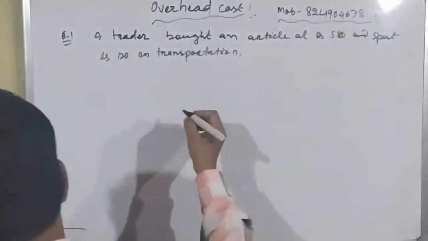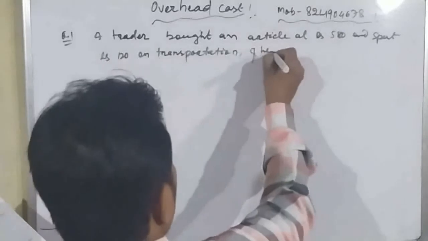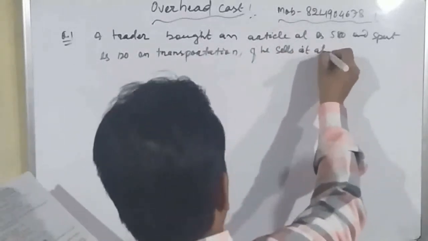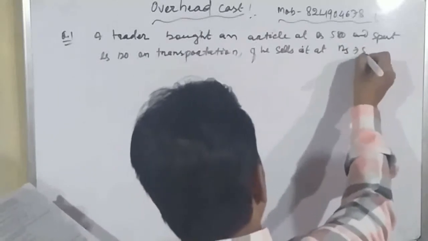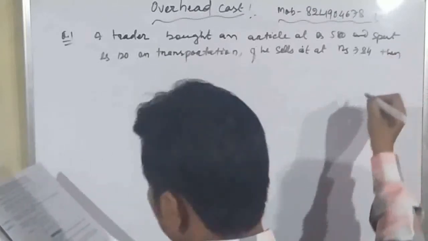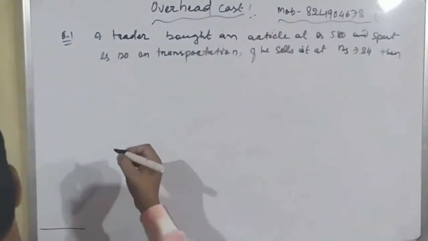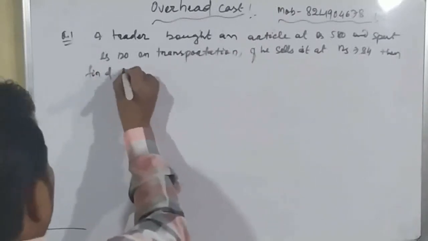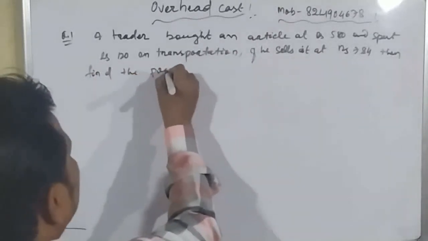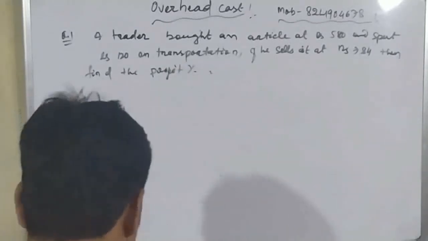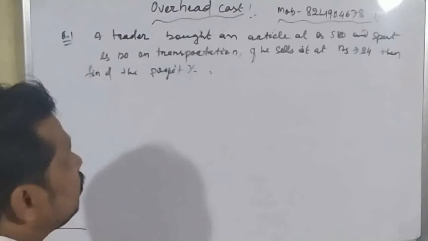And if he sells it at rupees 784, then find the profit percentage. Okay, student. Here, what is given?